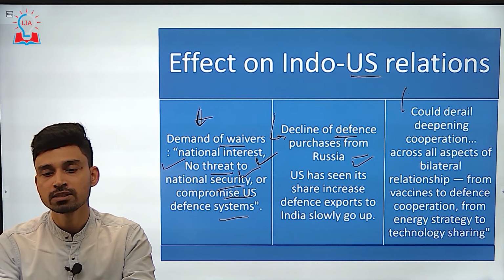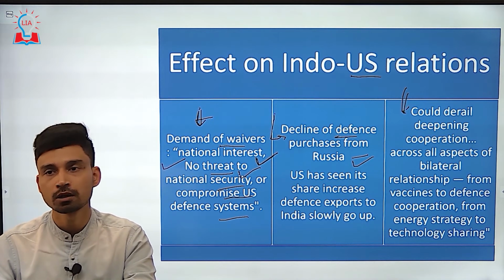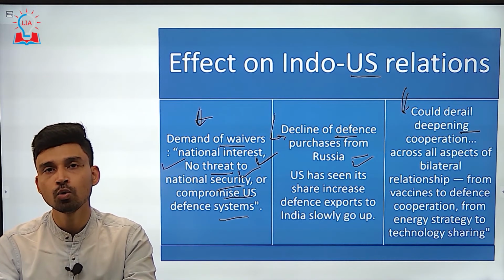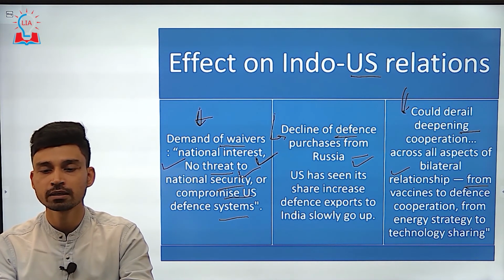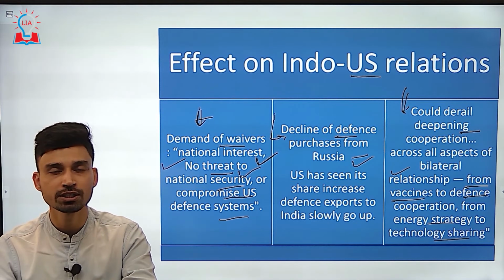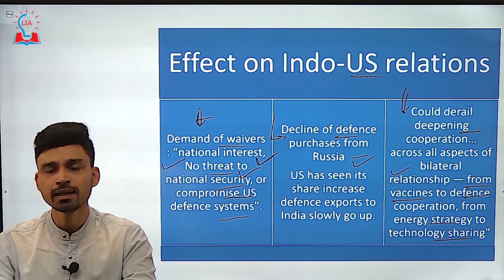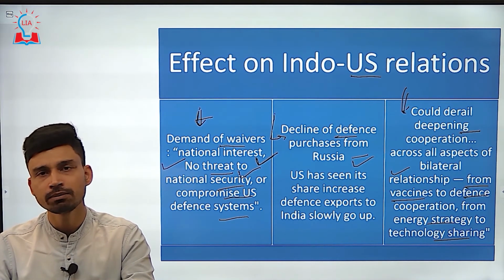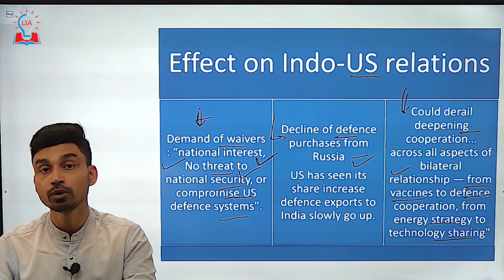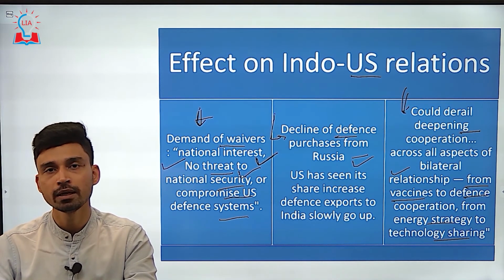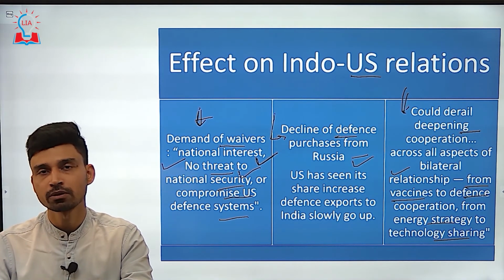And if the US decides to put a sanction on India only on the ground that India is importing Russian military hardware, it could derail the whole cooperation between both countries across all sectors, ranging from vaccine to defense to energy to technology sharing, and that would be disastrous not only for India but also for the USA itself. They also make the point that India and Russia have been very old partners as far as military trading goes. So that point should also be taken into consideration if the US plans to apply sanctions under CAATSA on India. So that is the whole spectrum of the issues.